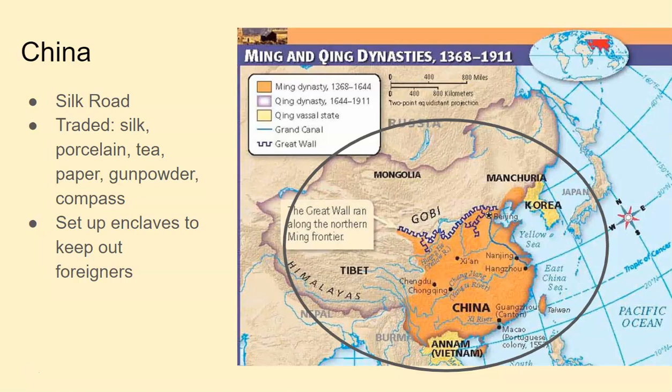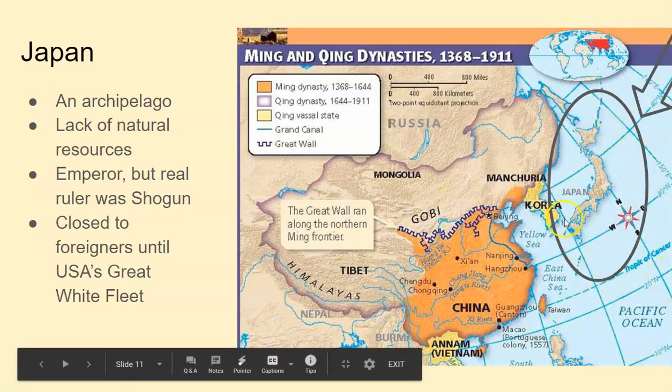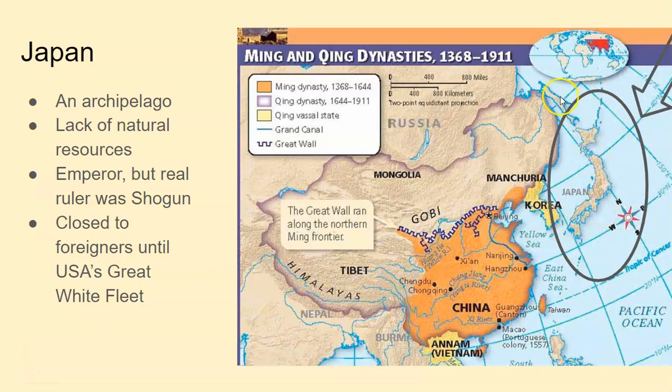So we move from China to Japan, its neighbor. So we have China here, and then the Koreans, which are kind of sticking to themselves, and then Japan. So Japan actually extends its 1, 2, 3, 4. There's 4 large islands that make up Japan, and it's an archipelago, meaning that it's a group or chain of islands. It lacks a lot of natural resources, which is going to end up, we know, being a big motivator in World War II as they become a huge empire.